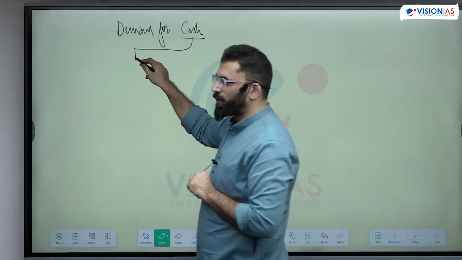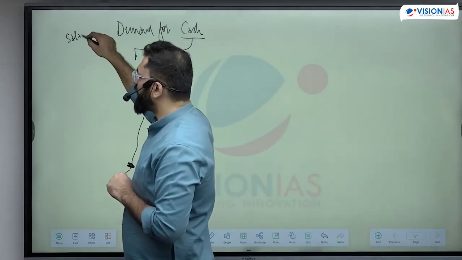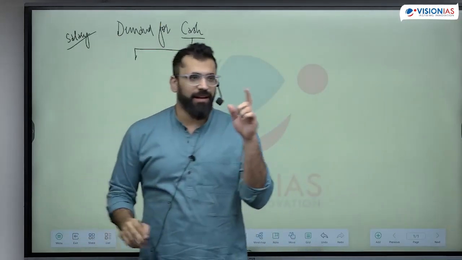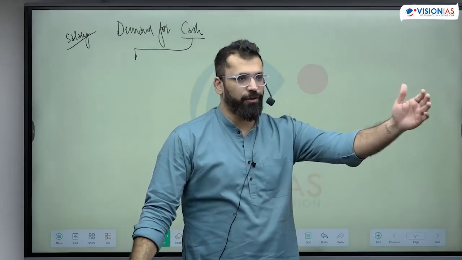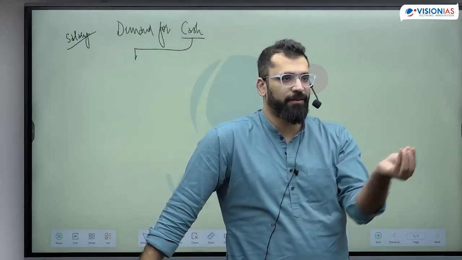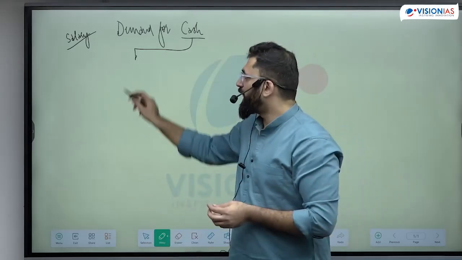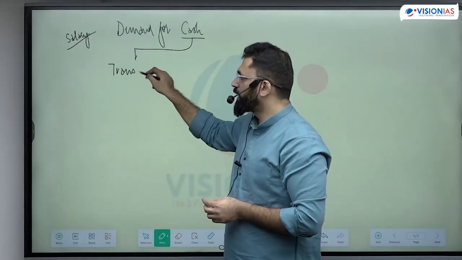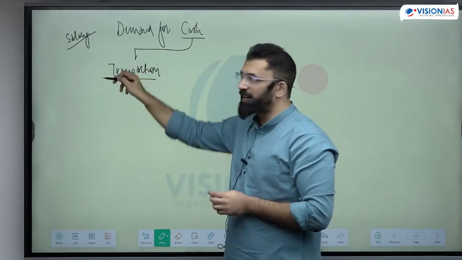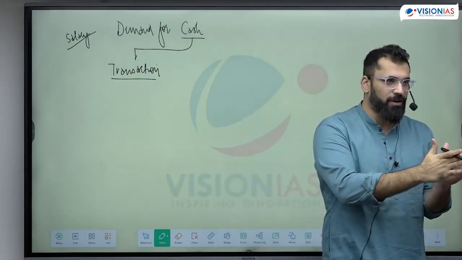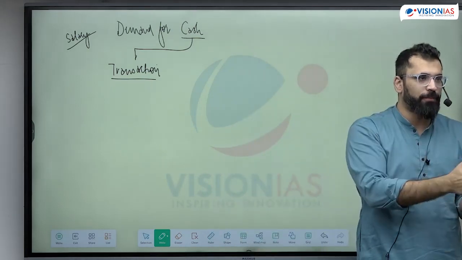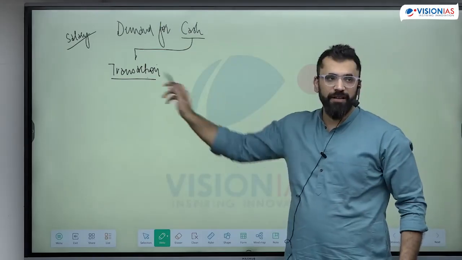First, I know I get my salary on one day, but I don't spend this salary on the same day. I have 30 days where I have to do the expenditure. तो 29 दिन में मेरे पास पैसे होने चाहिए. That means I need money for transactions. This is why you are demanding money, because you have to spend money across 30 days. You're getting money at one point, so for that you need money for transaction.